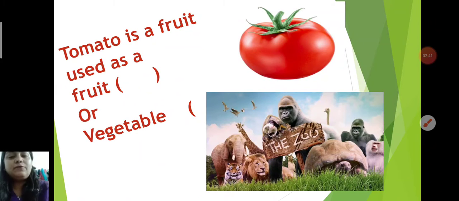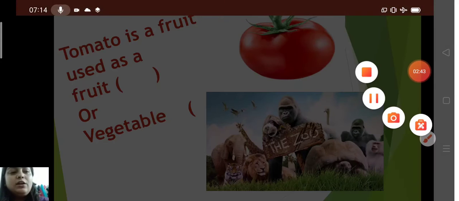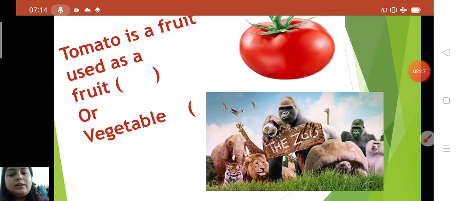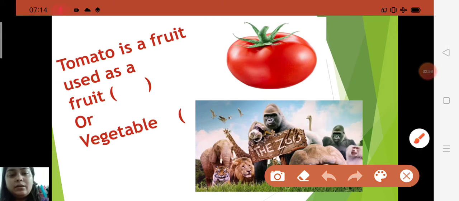Now next one is here. A tomato is a fruit, but it is considered a vegetable by nutritionists. Botanically it is a fruit, but it is used as a vegetable. So which is correct? Tomato is a fruit used as a vegetable. We use vegetables in many ways. The color of a tomato is red.